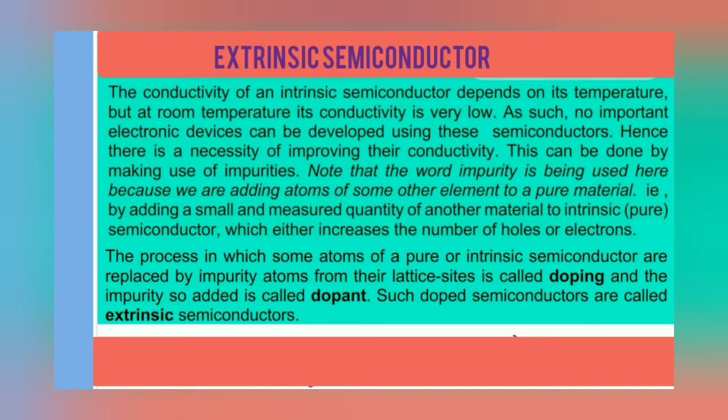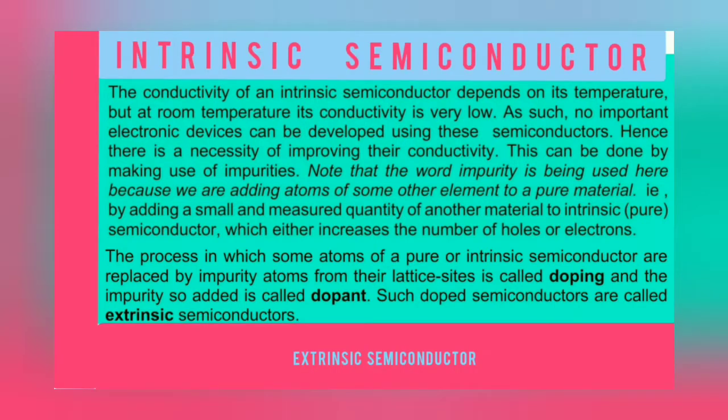What is the meaning of adding impurity? Impurity means we are adding atoms of some other element to a pure material. So we can increase the conductivity of an intrinsic semiconductor by using impurities. This method of adding impurity into a pure semiconductor is called doping. So what is doping? Doping is the phenomenon of adding impurities into an intrinsic semiconductor to increase its conductivity.